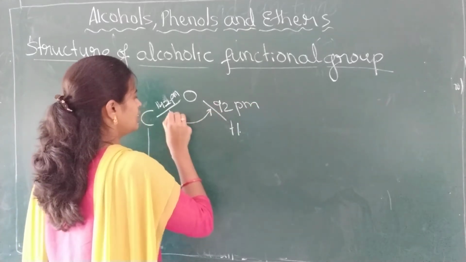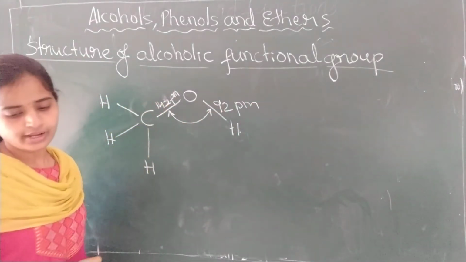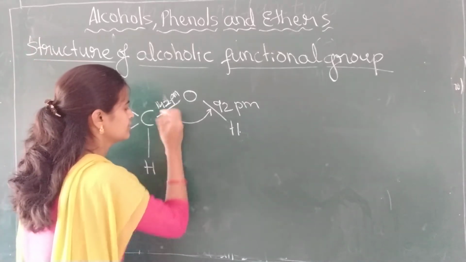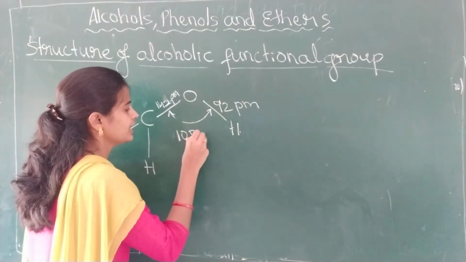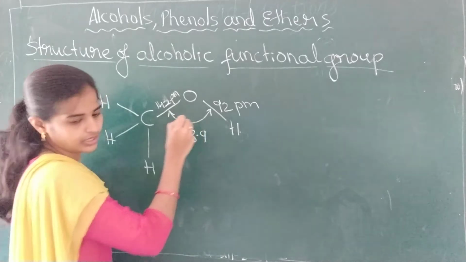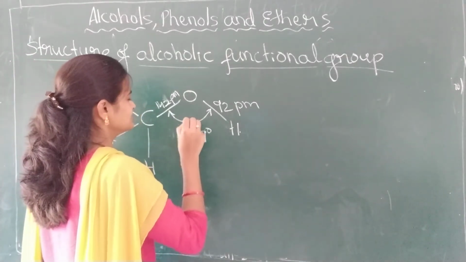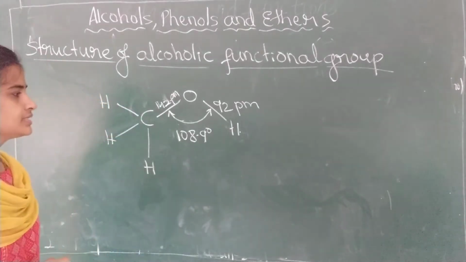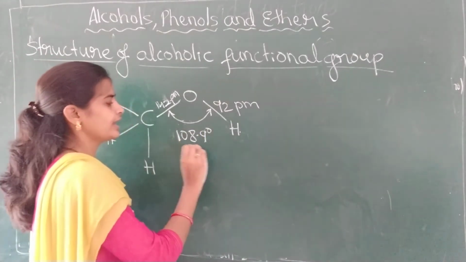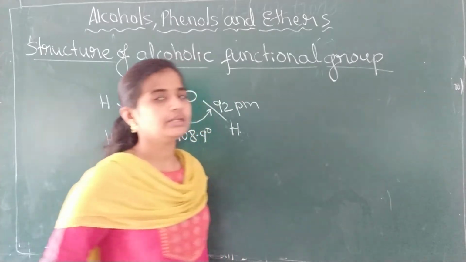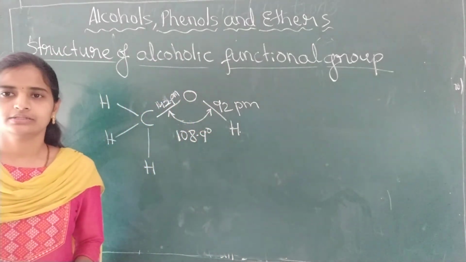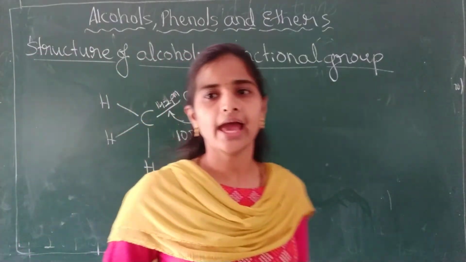And the bond angle is 108.9 degree. Actually, this bond angle must be 109 degree 28 minutes, which is the standard tetrahedral angle.